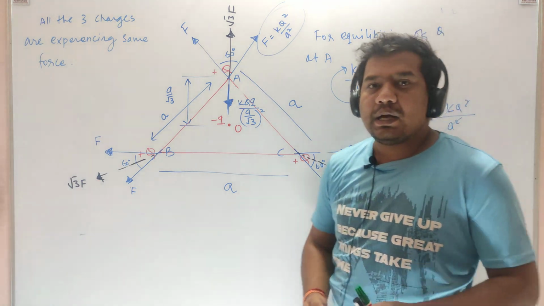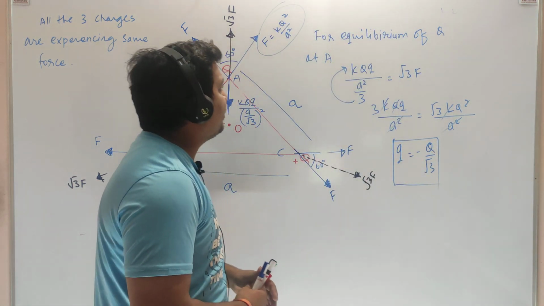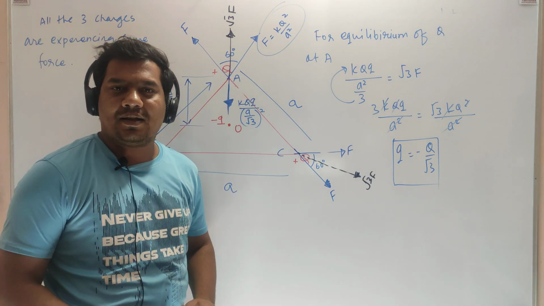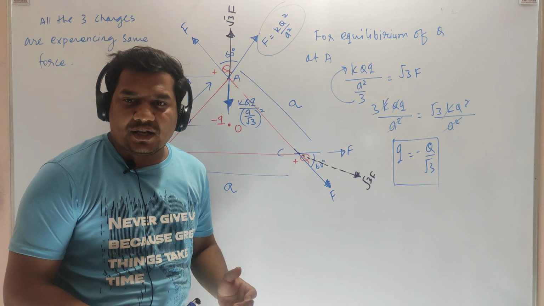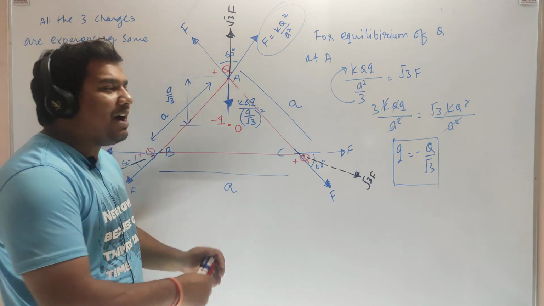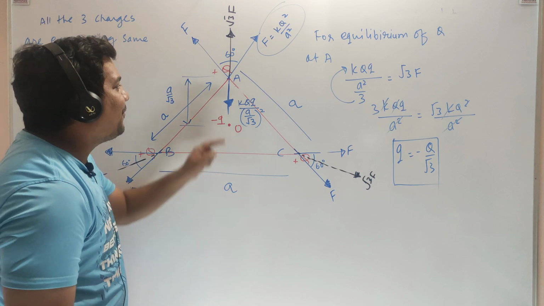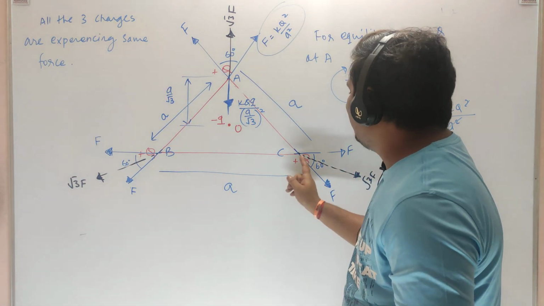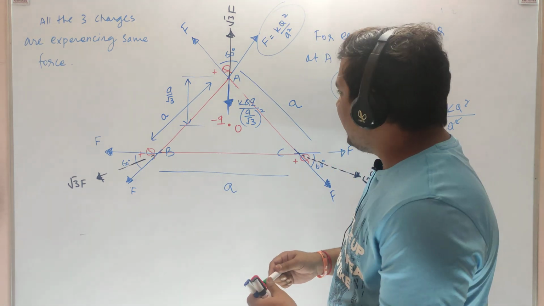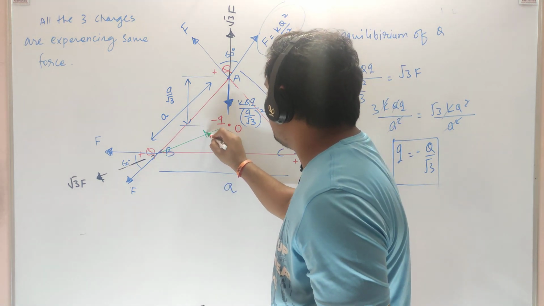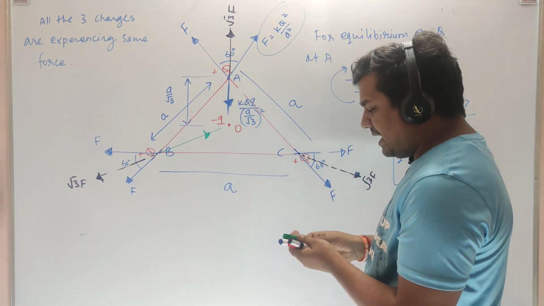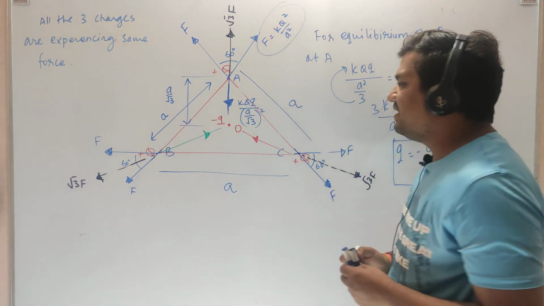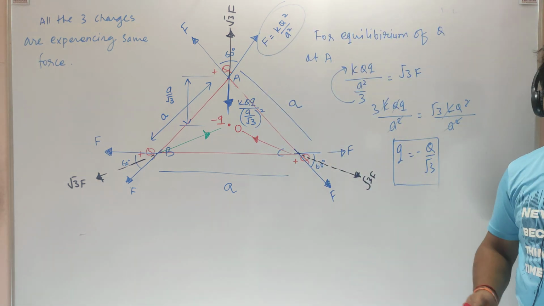Now you can ask why I am writing the equilibrium equation of only this charge. Why are we not writing the equilibrium equation of the other charges? Because everything is identical. If the net force on this is 0, then automatically the net force on these two will also become 0. This minus q will attract the charge placed at B, and it will attract the charge placed at C as well. Agree, everyone? So the entire system will be in equilibrium.